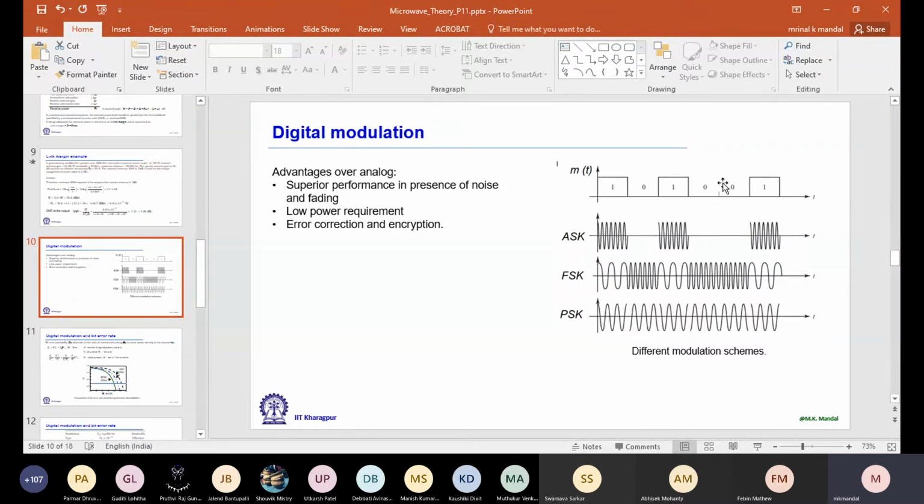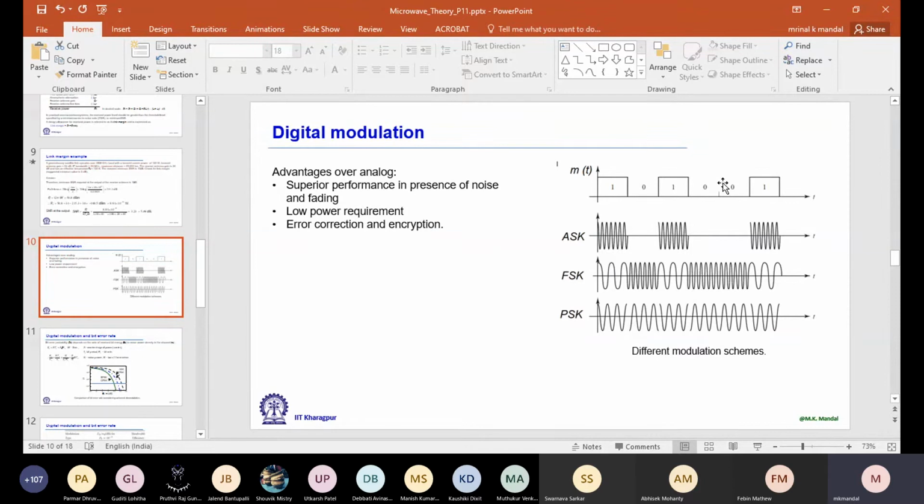Now we can have different types of modulation. The first one is called amplitude shift keying. It is like on off. So when we have 1, we keep the switch, let's say, on, and when 0, it is off. It is like 1010 on off modulation.